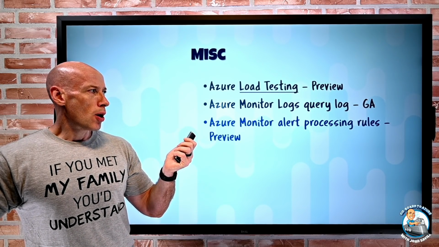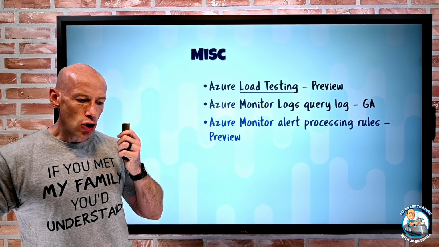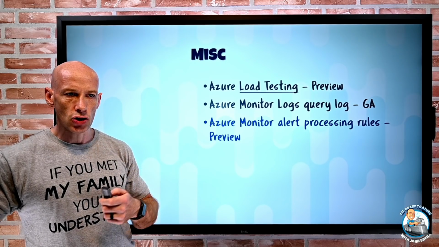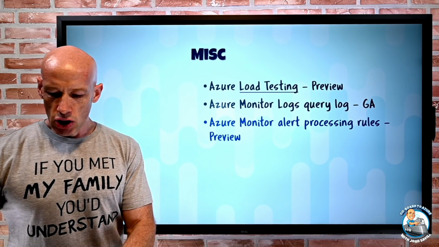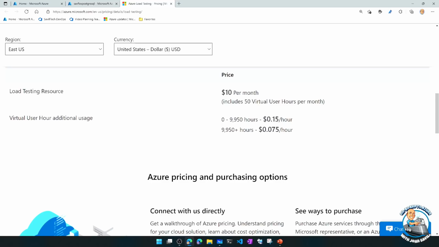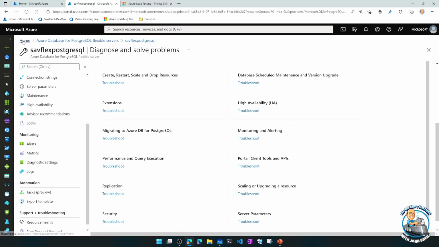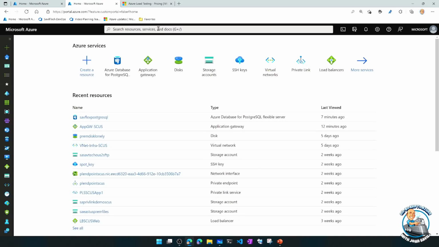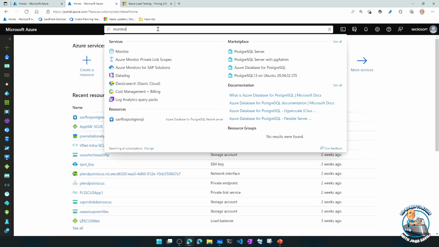Azure Monitor Alert Processing Rules. So this is a new name for action rules. If we quickly jump over, it's probably easy to see this. So the whole point of this is previously we had the idea of action groups. And an action group was a set of actions I wanted to perform. And what I would do is I would call those from a rule.